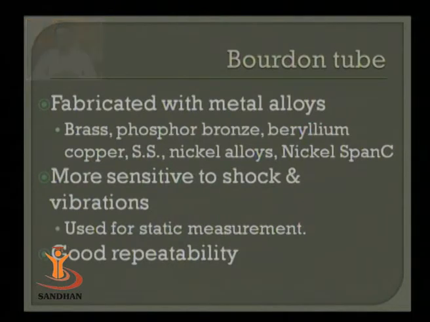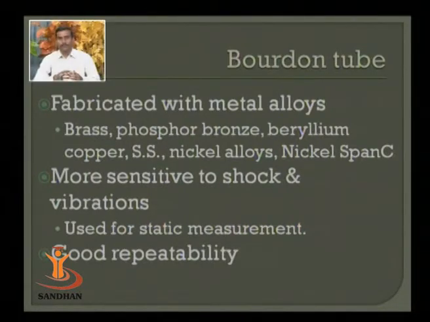Bourdon tubes. Bourdon tubes are fabricated with metal alloys. Different metal alloys like brass, phosphor bronze, beryllium copper, stainless steel, and nickel alloys like Nispan-C are utilized for measurement of pressure. It is very sensitive to shock and vibration, so they are mostly utilized for static applications.